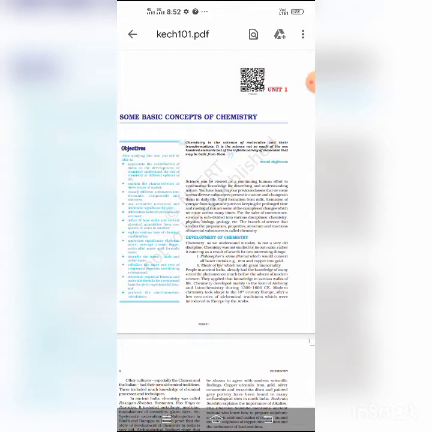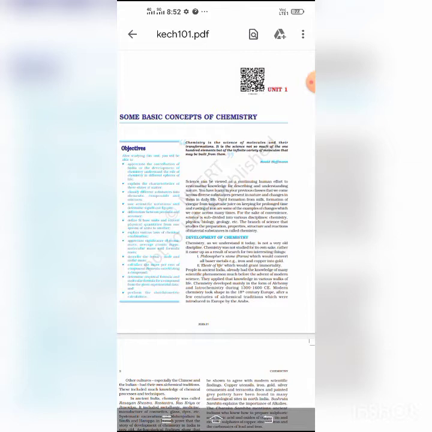Matter is a substance which has mass and occupies space. They are called matter: air, water, table, chair, benches, etc. These all are matter. That means it is a substance which has mass and occupies space.